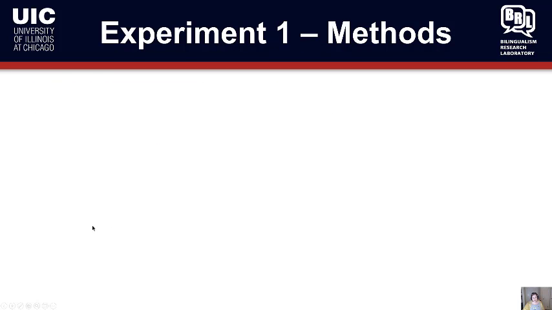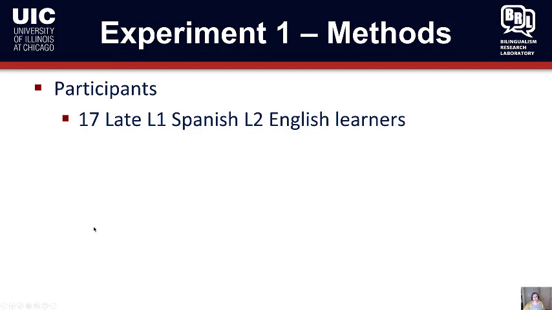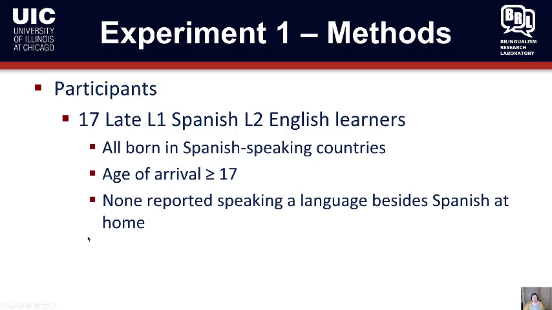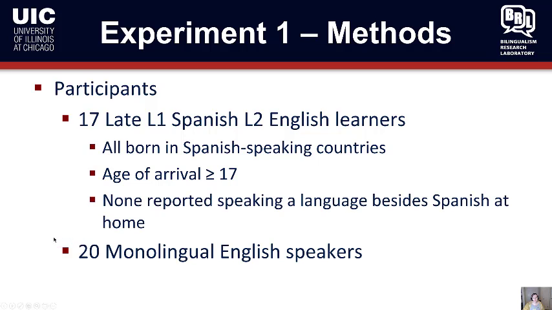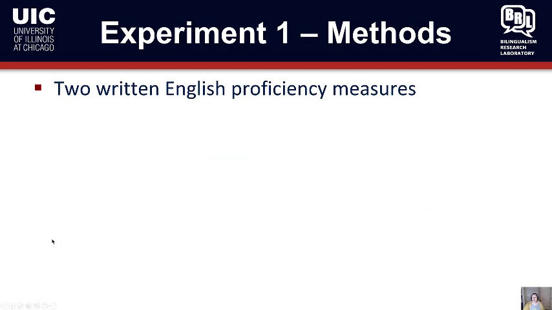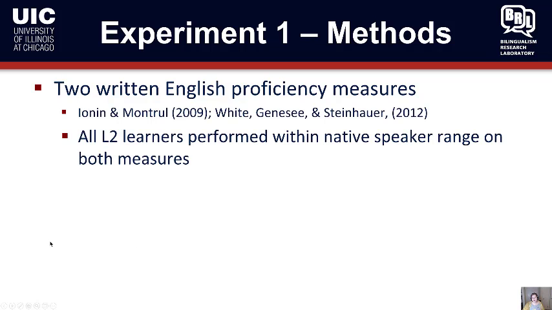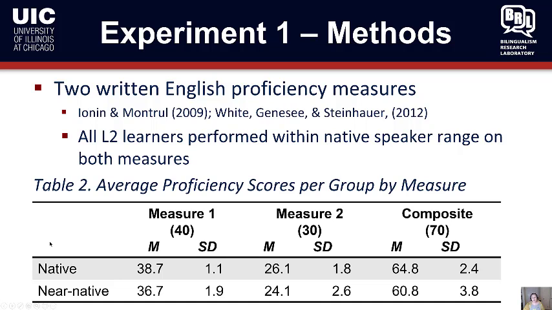In experiment 1, the methods were the following. The participants were 17 late L1 Spanish L2 English learners, all born in Spanish-speaking countries. Their age of arrival was 17 or later, and none reported speaking a language besides Spanish at home. The control group was 20 monolingual English speakers. There were 2 written English proficiency measures to see what level of English they were. And all L2 learners performed within the native speaker range in both measures. Here are the exact numbers. As you can see, the natives performed slightly better on both measures, but they fell within the same range.